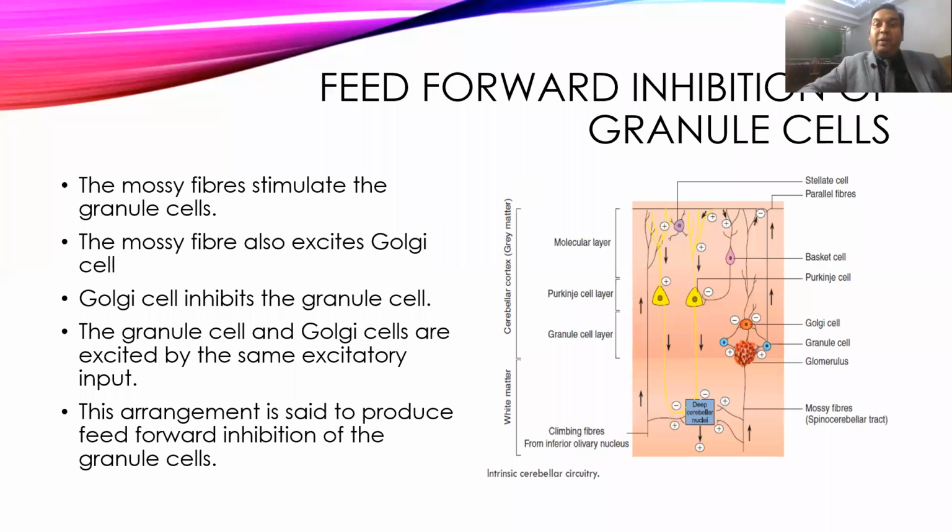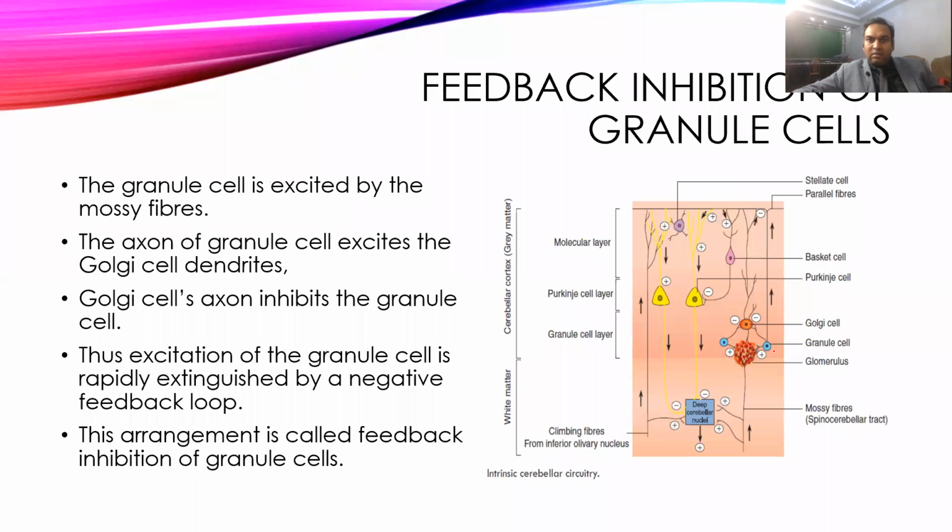Then come to the feed-forward inhibition of granule cells. Now, as the mossy fibers are stimulated, it causes excitation of these glomerular synapses, and that excites the granule cells. So the granule cell will get excited, and these granule cells will send output through these parallel fibers.